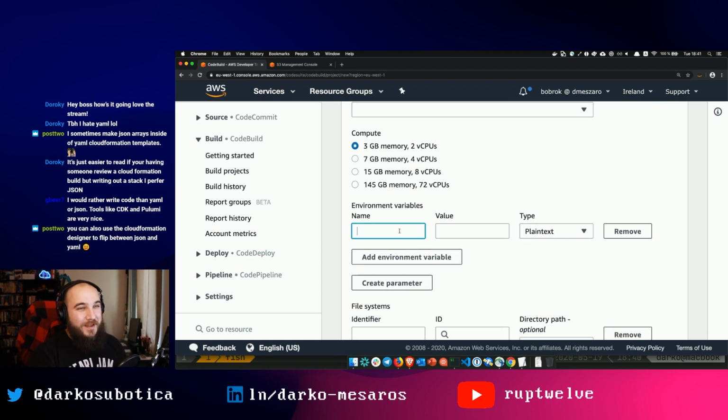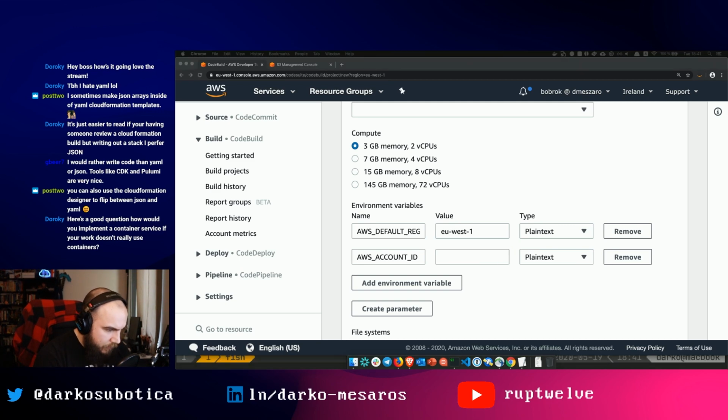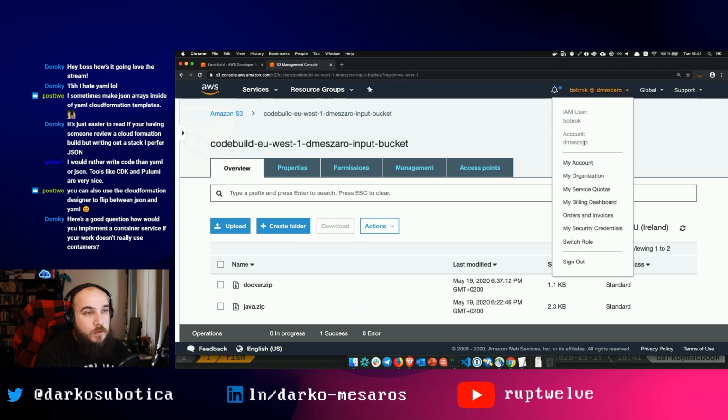Yeah. Environment variables. So I have a few environment variables I want to set here. And let me have a look at my build spec file. I want to do those things because I want to reference them through here, right? So AWS default region, I'm going to say EU West 1. Excellent. What's my next one? It's AWS account ID, and I need to give it my account ID. Do I have my account ID somewhere? Somewhere I can use it easily. Oh, I need to go here.